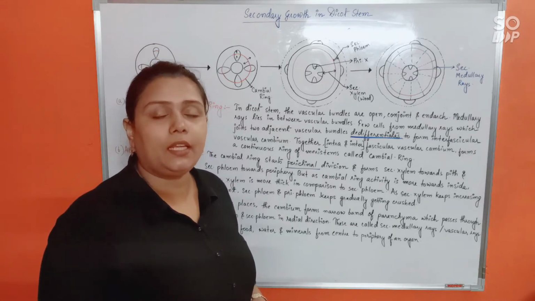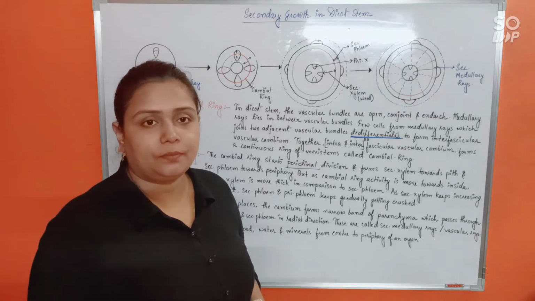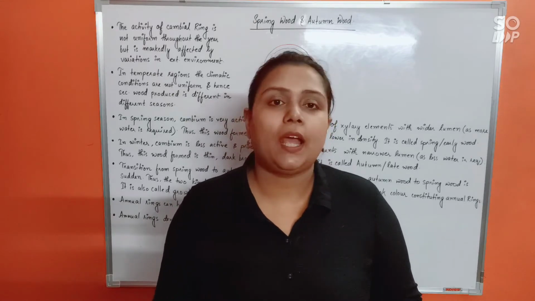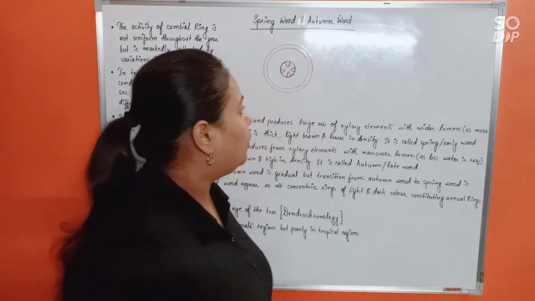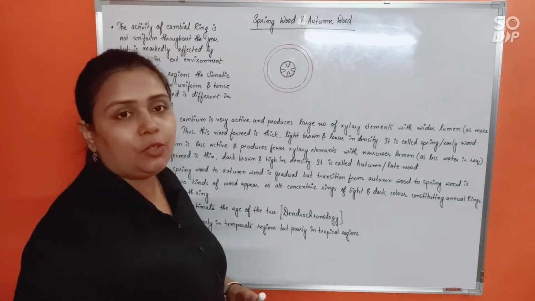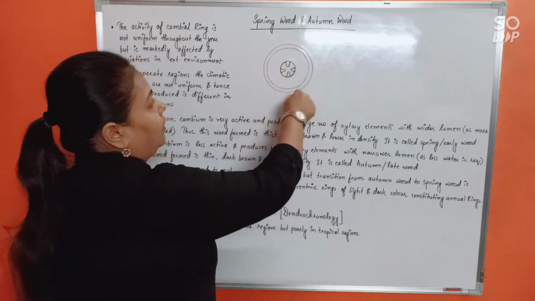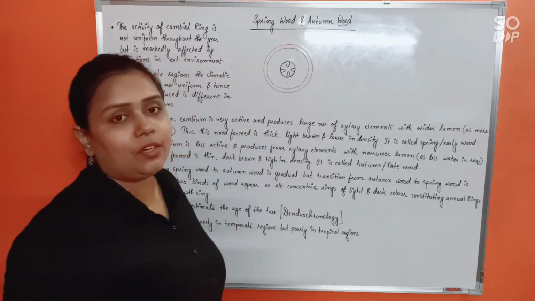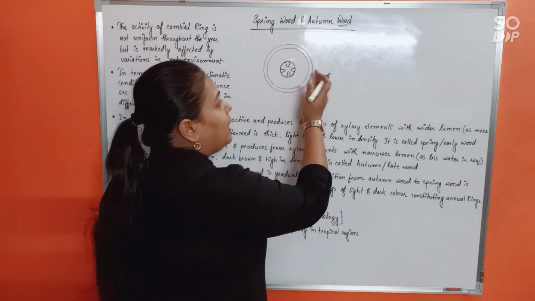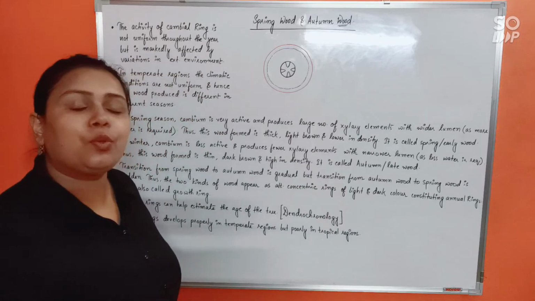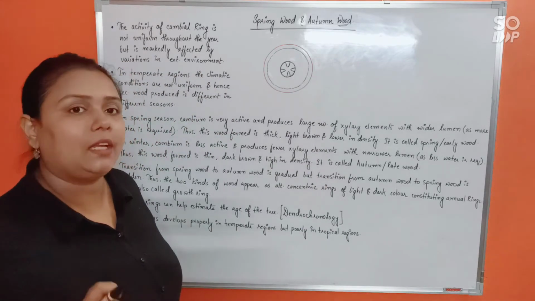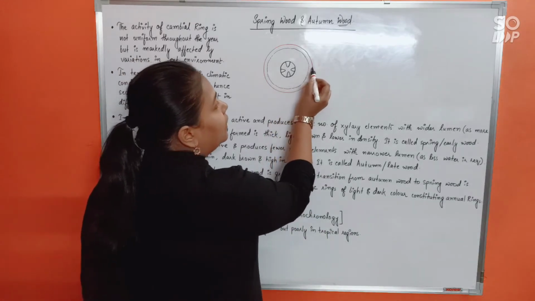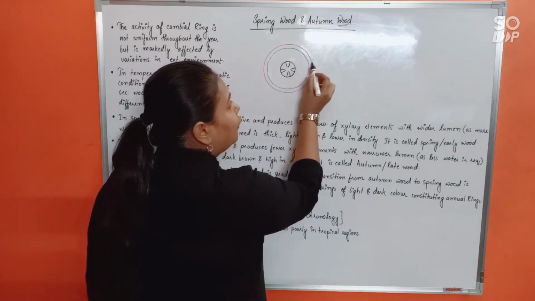Next, let us discuss springwood and autumnwood. So now let us discuss a very important topic again, that is springwood and autumnwood. Okay. Now look at the diagram again. So I've already told you cambial ring is marked by red color. Because we are here concerned only regarding wood, that is secondary xylem. So we are not considering any part outside the cambial ring, because we are only going to discuss secondary xylem here. Secondary xylem itself is the wood, isn't it? And secondary xylem is inside of the cambial ring.